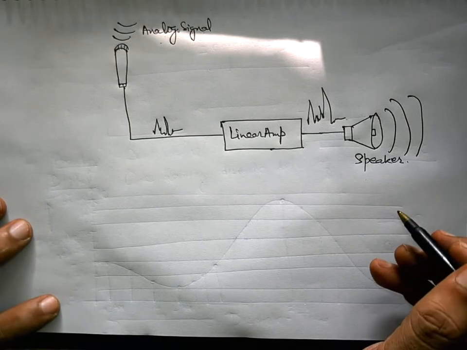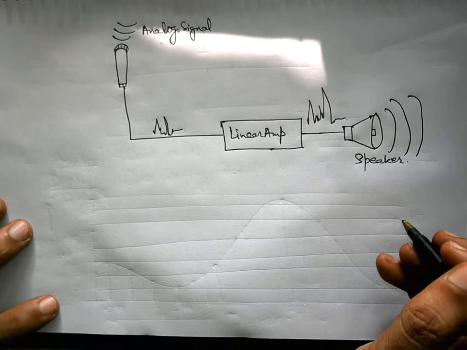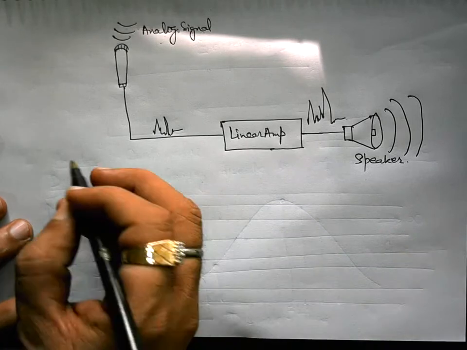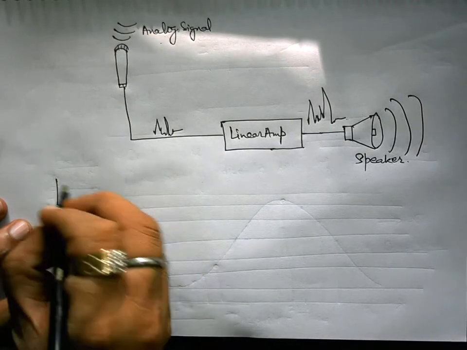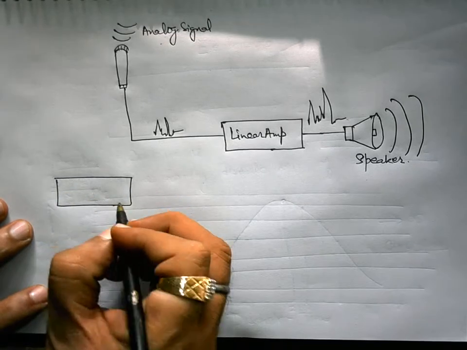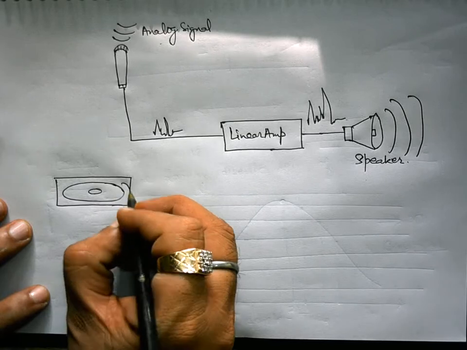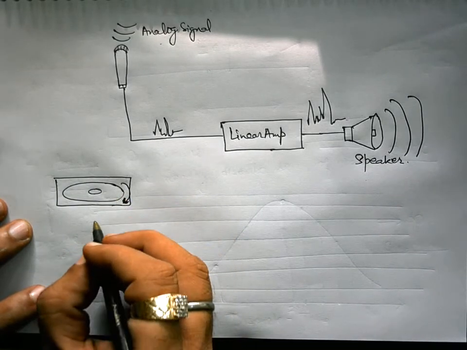A typical example of a discrete valued signal is simply a CD player on which you play your music or your videos. Suppose we have a CD drive in which a CD is inserted, and it has simply recorded the values 0 and 1.